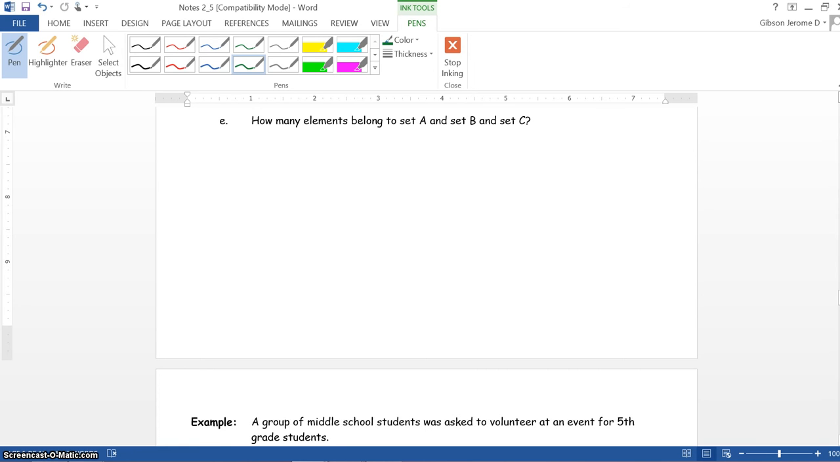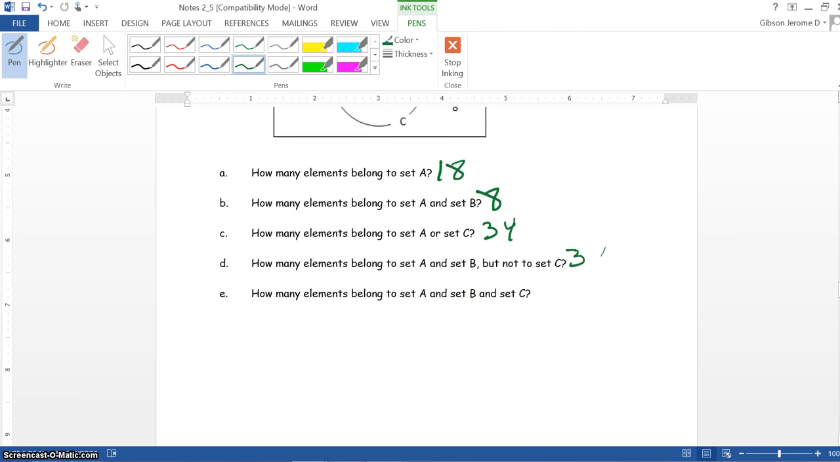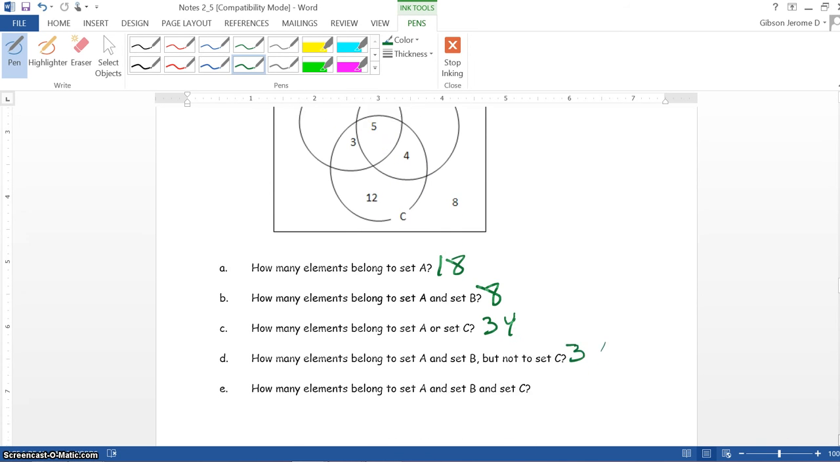Now, we need to go back up here to E. It says how many elements belong to set A and set B and set C. So that's where all 3 of them intersect, and that's at 5. So your final answer here is 5.